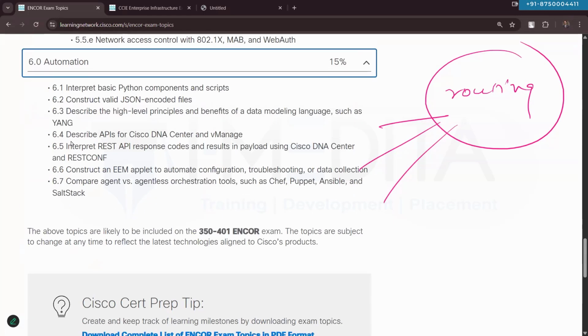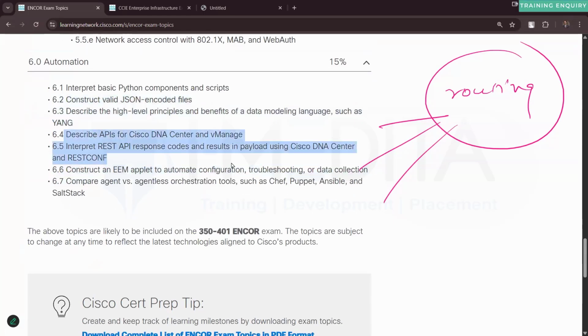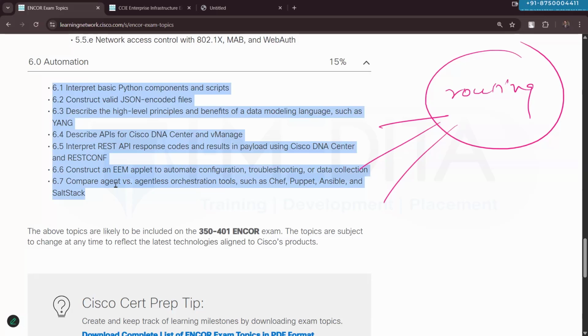And of course, automation and programming. So NETCONF, YANG, again the same thing, DNA Center, vManage, REST APIs, EEM, Embedded Event Manager. Ansible, Puppet, Chef, SaltStack, those agent or agentless orchestration tools are specifically part of the program. So this is what we are going to talk about. This is the content that you must know that we are going to cover as a part of our routing curriculum.